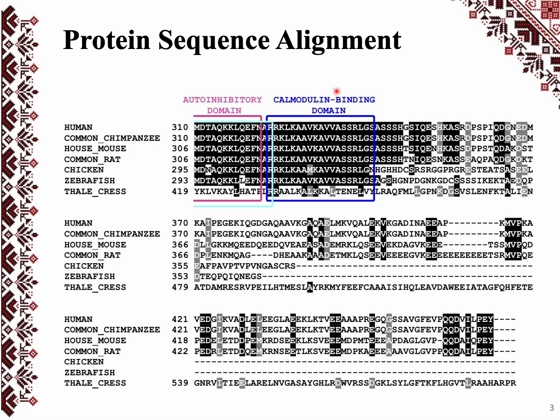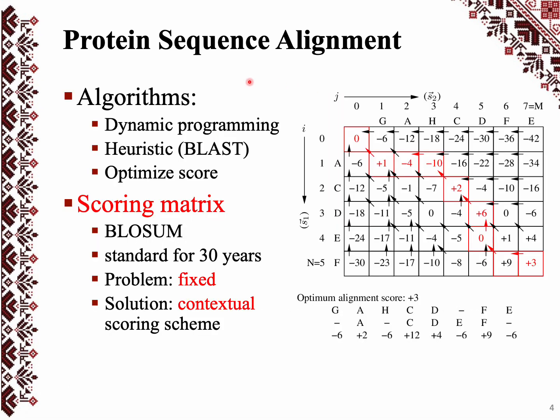When we identify such similarities, these are multiple sequences aligned here. These are usually functional domains. To compute protein sequence alignments, we use algorithms, exact ones such as dynamic programming, which is shown on the right here, or heuristic ones such as BLAST, and they all optimize or maximize some score. Therefore, the scoring matrix is a key ingredient here.